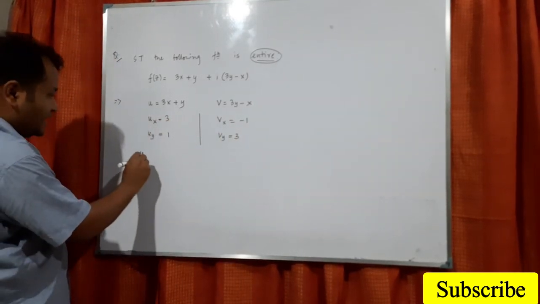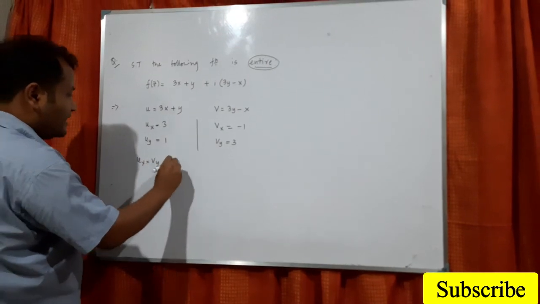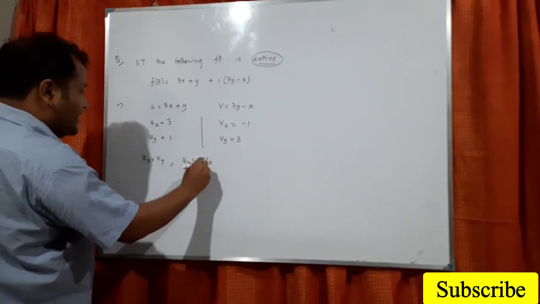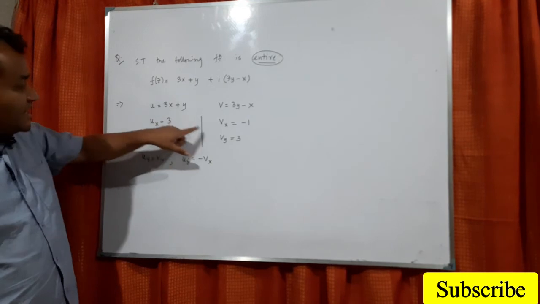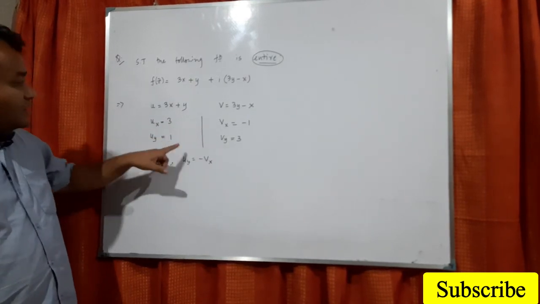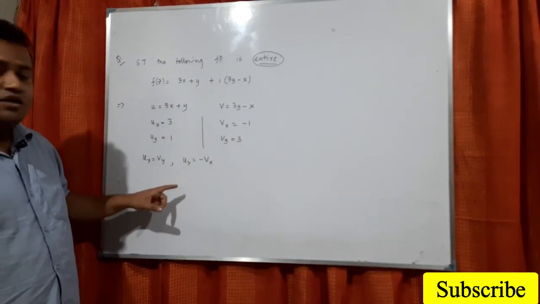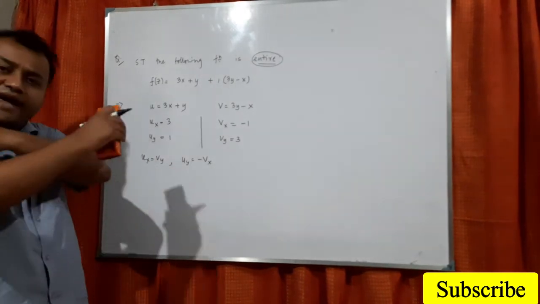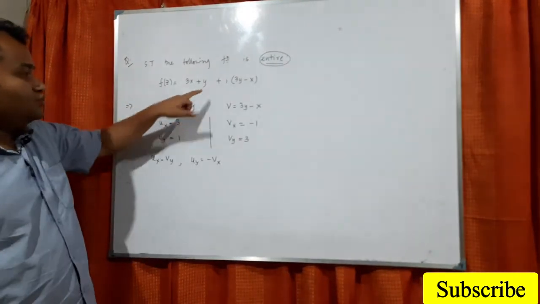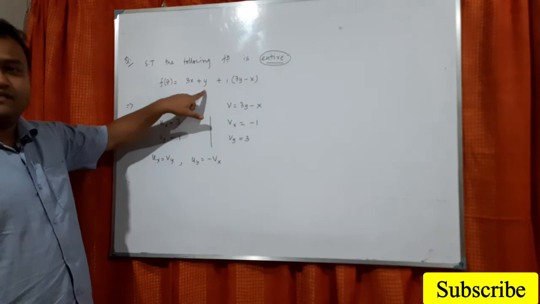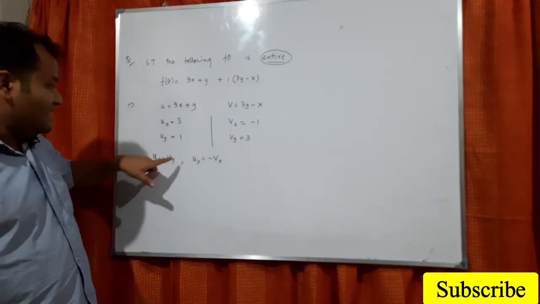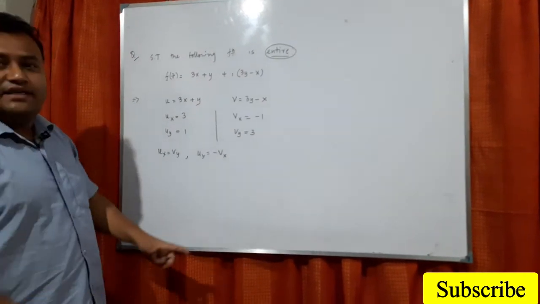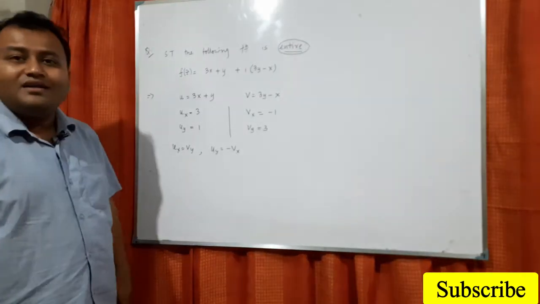So here ux equals vy, uy equals minus vx. You see here 3 equals 3, 1 equals minus of minus 1. So it will be true for any value of x and y. It doesn't depend on the value of x and y. Understand? So this is satisfied everywhere. That's why this function is called entire.